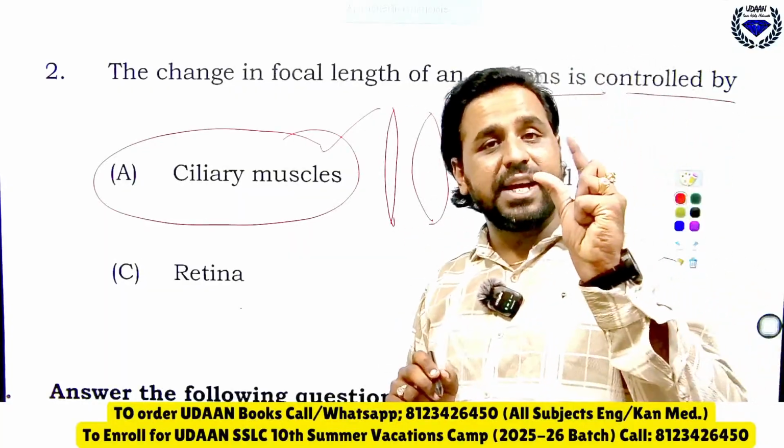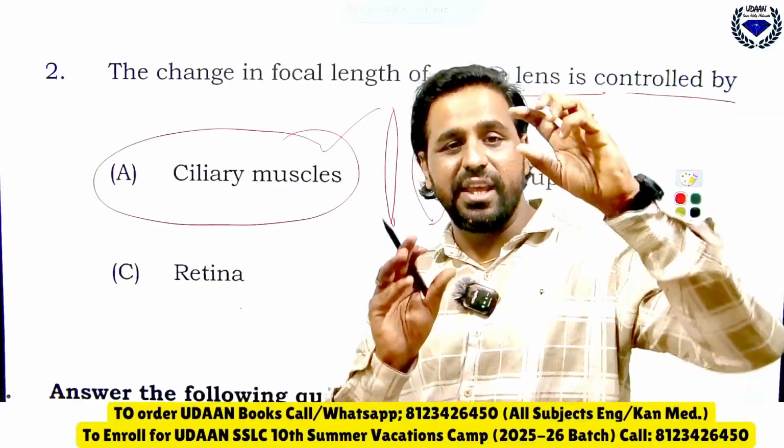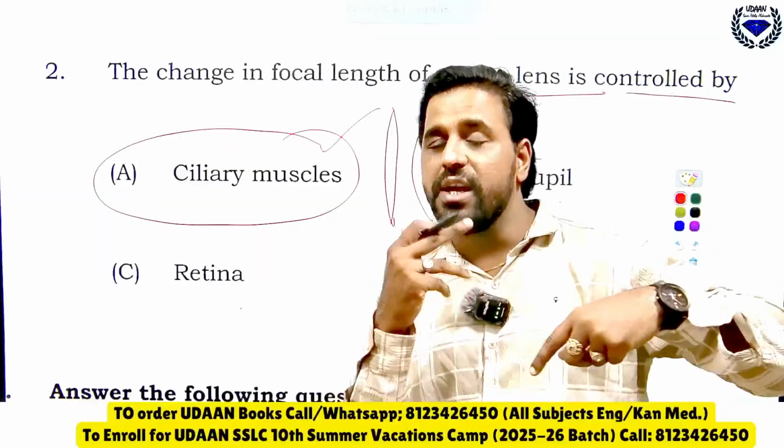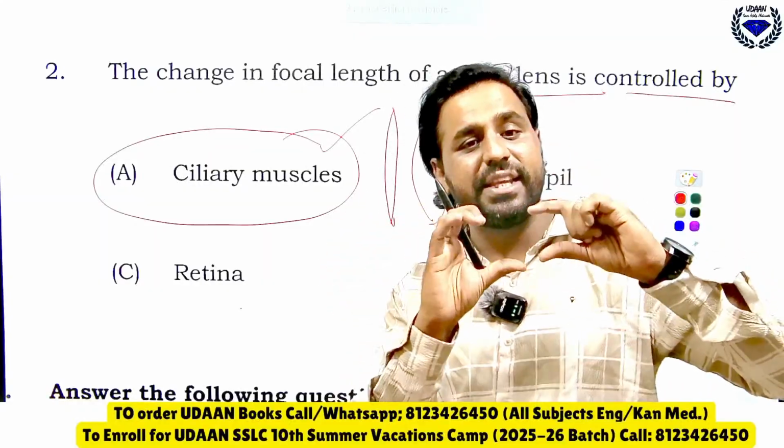So your eye lens automatically becomes thin, becomes thick. So you know power of accommodation, that is ability of an eye lens to adjust its focal length by thickening and thinning of the eye lens.